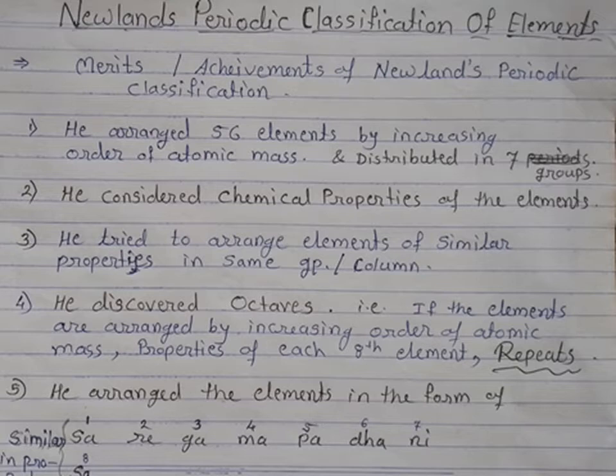The next achievement we will discuss: he arranged the elements in the form of musical notes, that is sa, re, ga, ma, pa, dha, ni, and again sa, which will come, he put this eighth sa under the first sa, and thus he grouped the elements with similar properties in the same group.